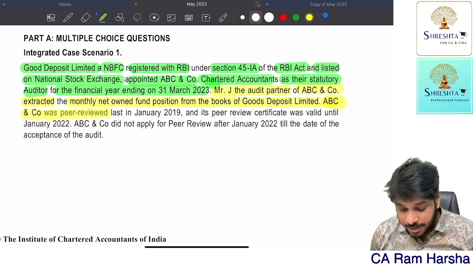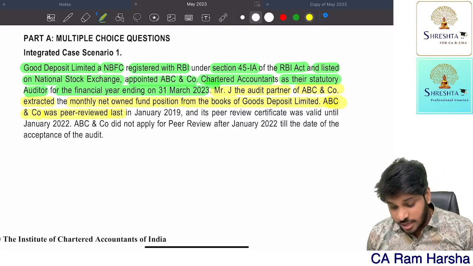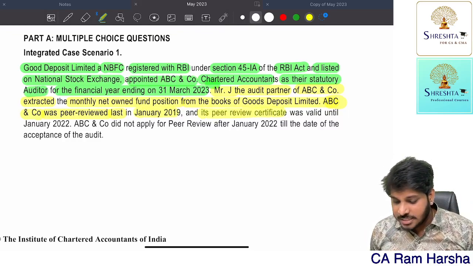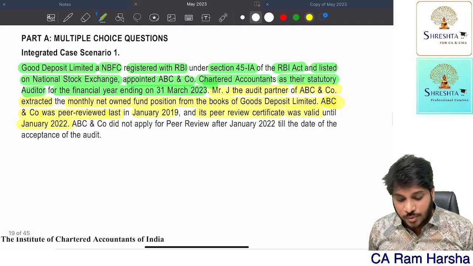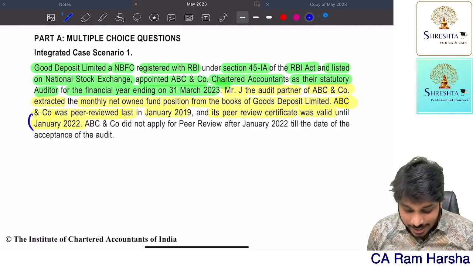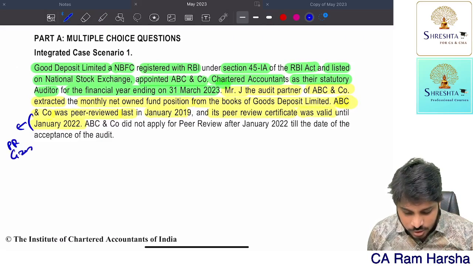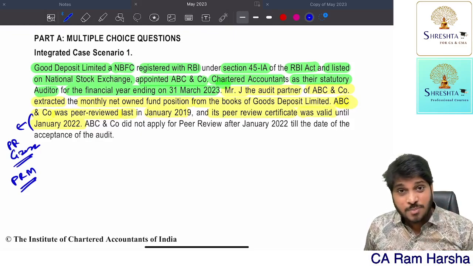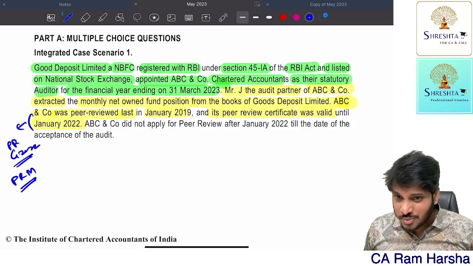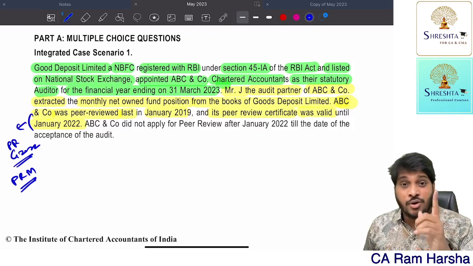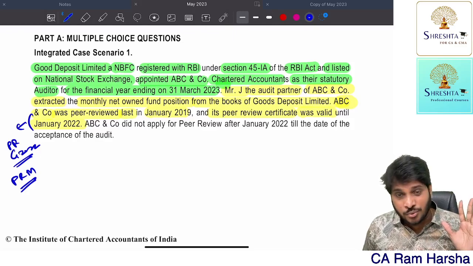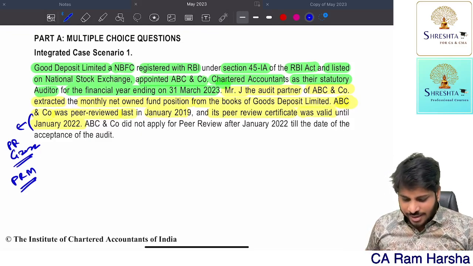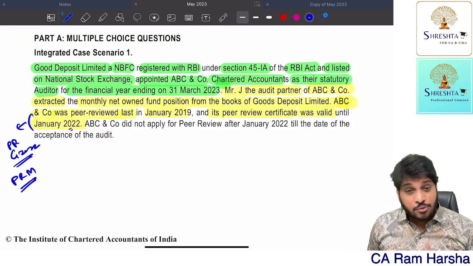ABC & Co was last peer reviewed in January 2019. So the last time this ABC & Co was peer reviewed was January 2019, and the certificate was valid until January 2022. Look at here. Indirectly, they are testing the new peer review guidelines 2022. Inside that, there is something called the peer review mandate. If you want to understand what the peer review mandate and peer review guidelines are, you need to watch the amendments video. That's why I told you, before watching the RTP video, watch the amendments video and then come to the RTP video. Getting it? In this RTP, many amendments were covered. Now, their certificate is valid only up to January 2022.